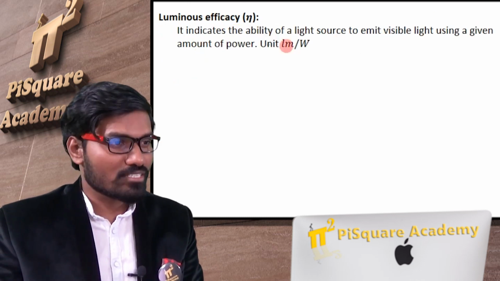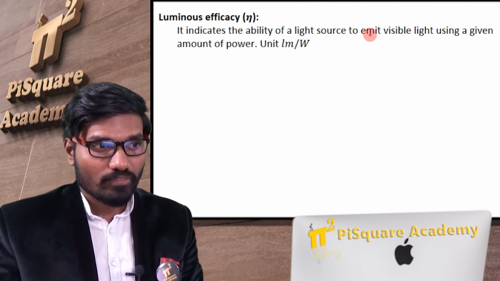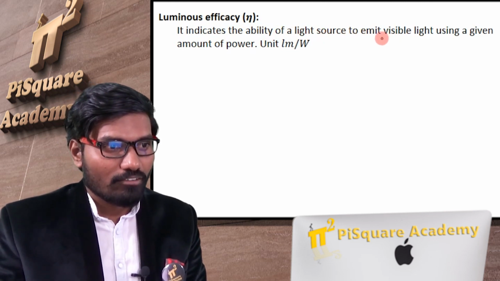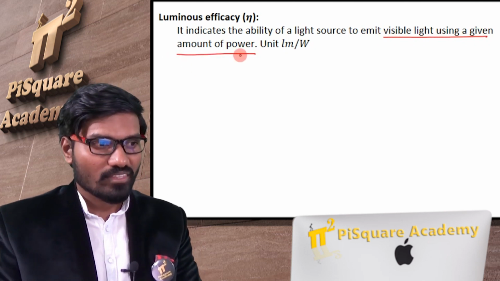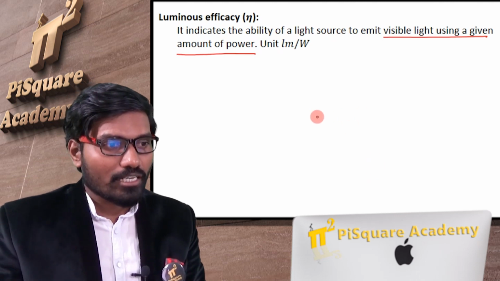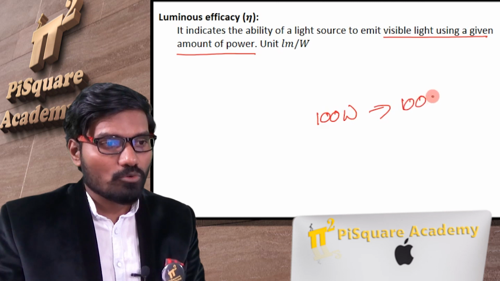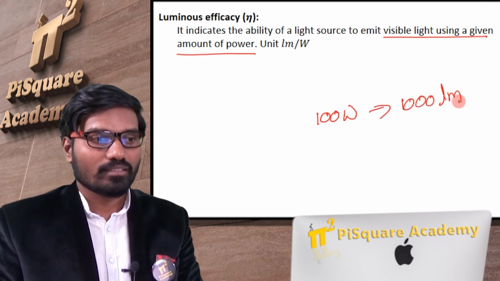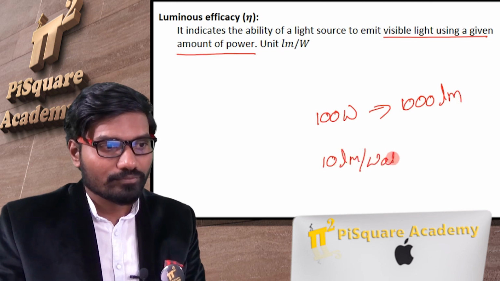Now luminous efficacy indicates the ability of a light source to emit visible light using a given amount of electrical power. For an electrical power of 100 watt, if it is giving 1000 lumen, then it is 10 lumen per watt.